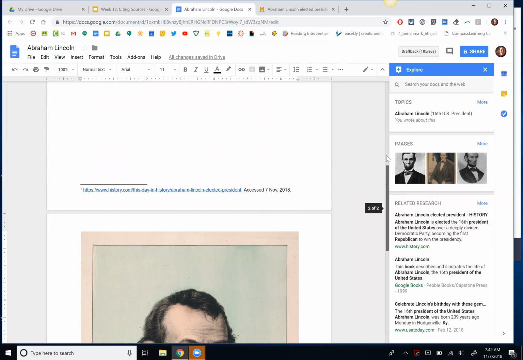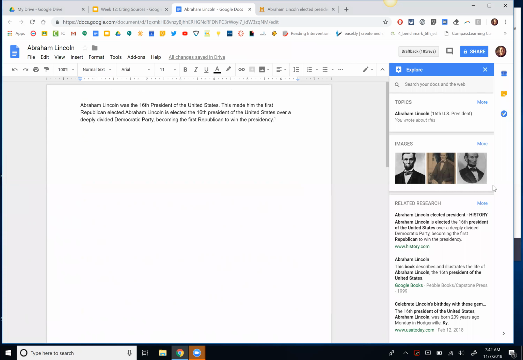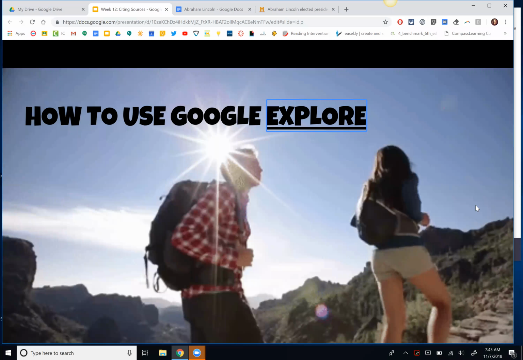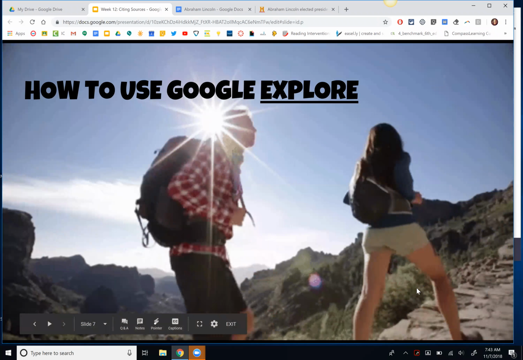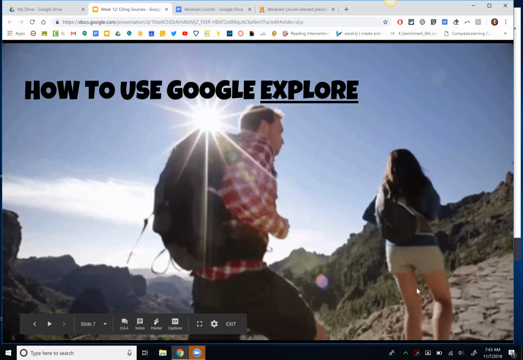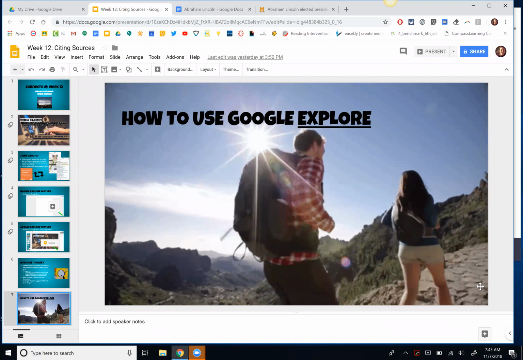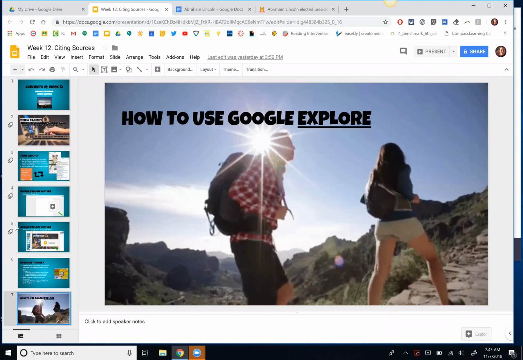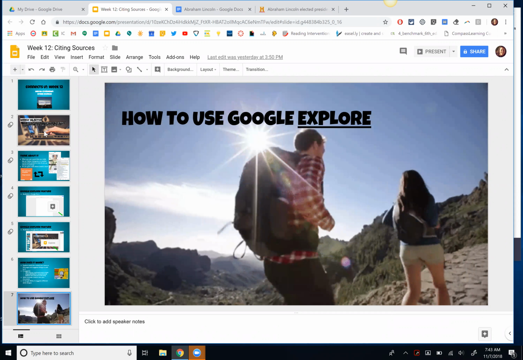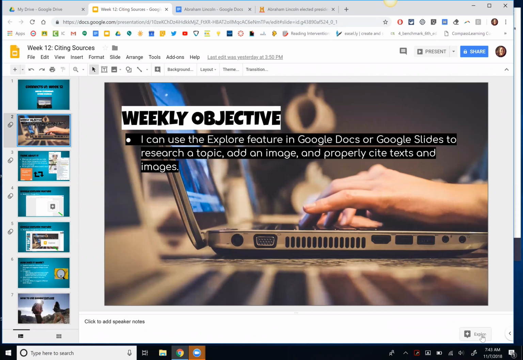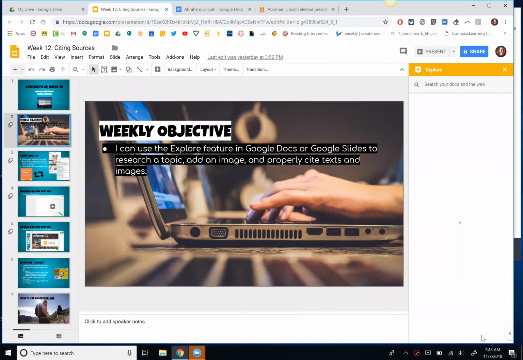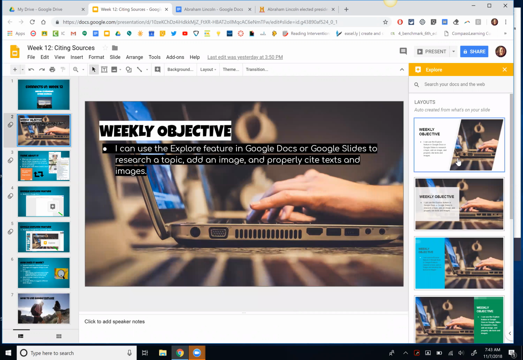So I definitely recommend using that Google Docs Explore feature. And then again, whenever you are in Google Slides, and you hit here, so let's go to this one, which was kind of a little easier to explore. If I hit the Explore feature in Google Slides, it's going to give me all sorts of different templates that I could try to use to clean it up a little bit.